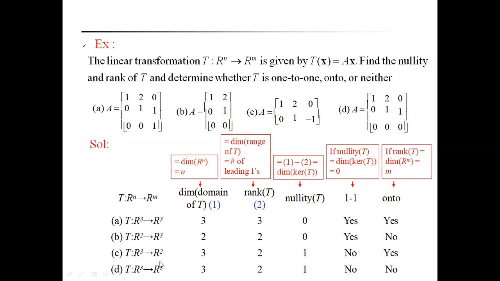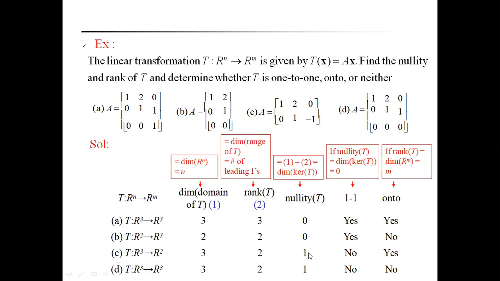This is a mapping from R cube to R square. Dimension of the domain of T is 3. In this mapping, what is the rank? Always 2. Therefore, rank is 2. By the rank and nullity theorem, 3 minus 2 is equal to 1, which is the nullity.